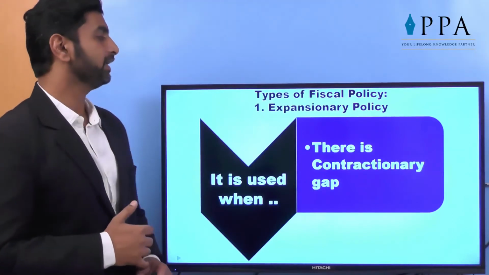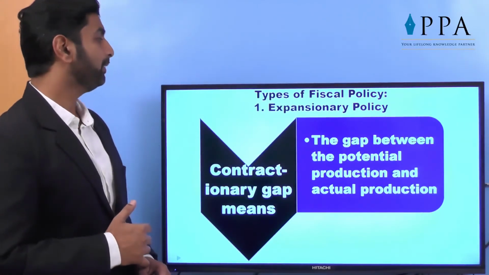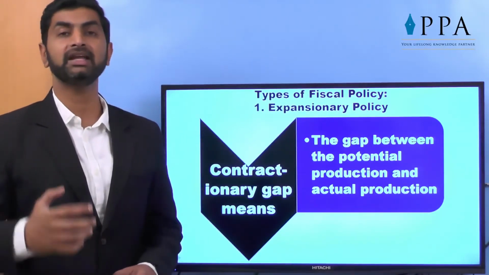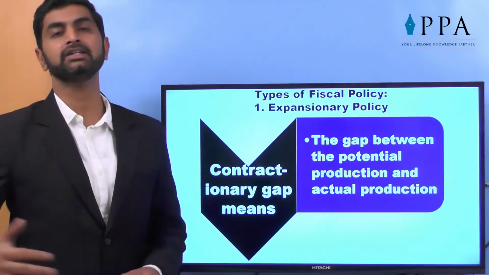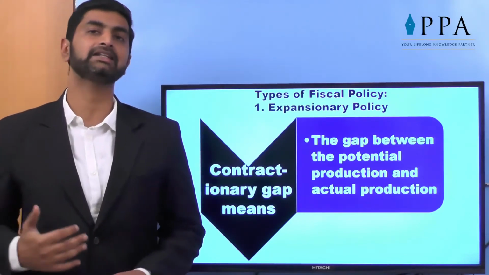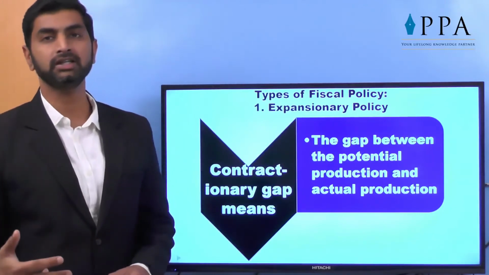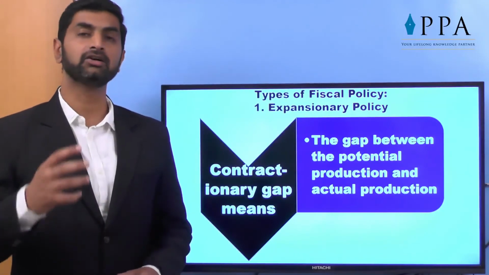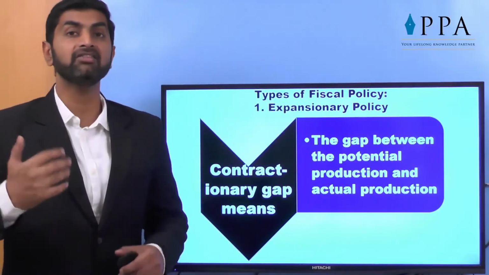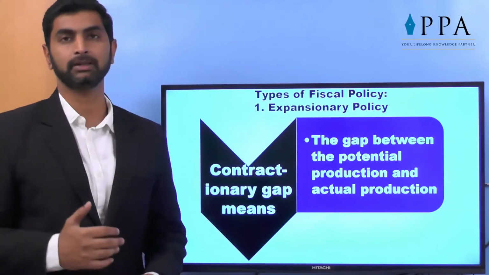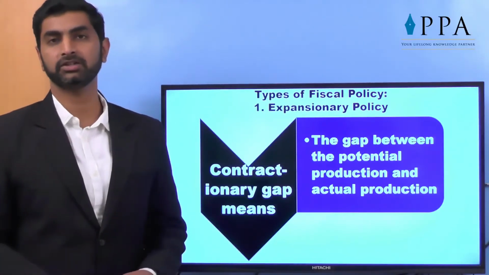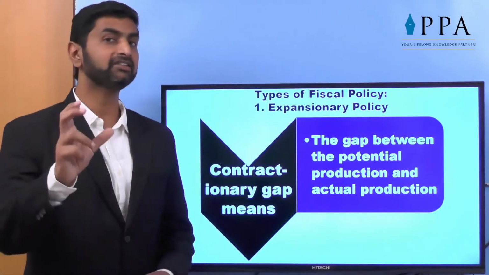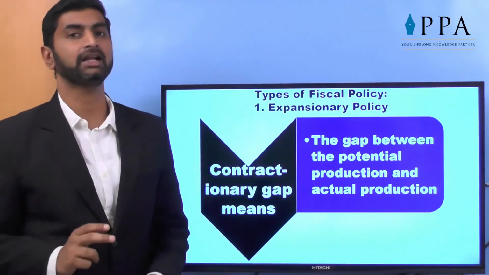There is a contractionary gap. What is this gap? The gap between the potential production and actual production. When our economy is able to produce, let's say 1 lakh ton goods, but we are producing hardly 80,000 ton goods, so 20,000 tons is a gap called contractionary gap. In this case, the government needs to take steps. That means we have a capacity, but we are not using the capacity, which is generally a common feature of any developing country. That's why expansionary policy takes place when there is a gap between capacity and actual consumption.